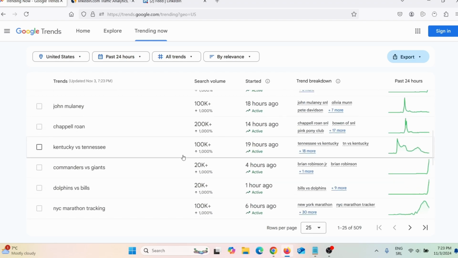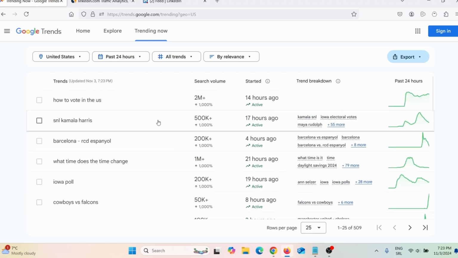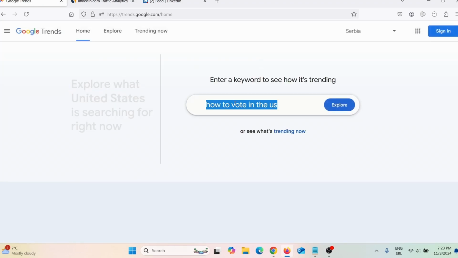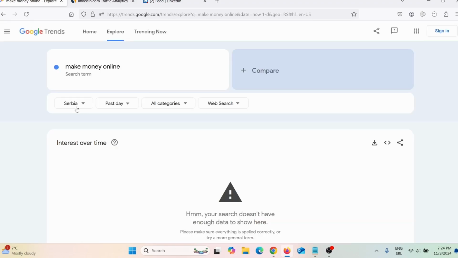Obviously, it is elections, okay? But that is not what I'm looking for. I'm actually looking for something in my niche, okay? And because we are talking about make money online and affiliate marketing, I can simply go back here, and then here I can search something, for example, like make money online. And then press enter, and here you can choose different countries, or you can choose worldwide.